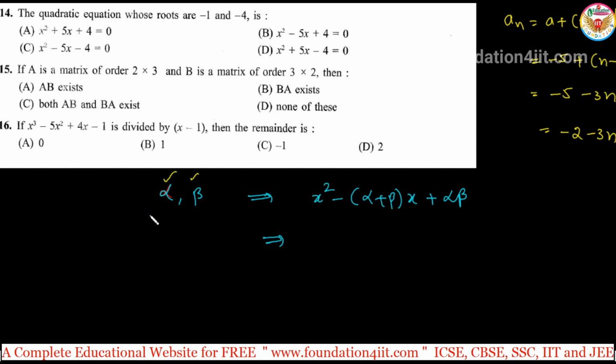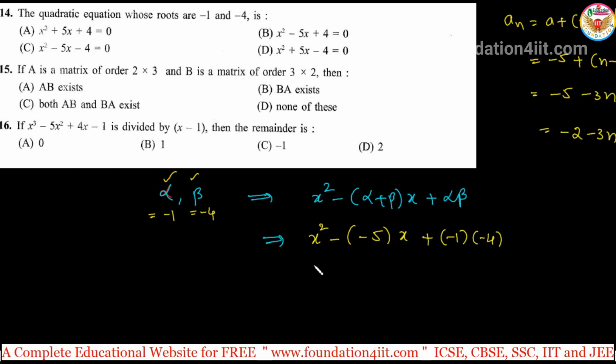So this is the equation of a quadratic equation when two roots are given. So alpha, beta is given; let alpha be minus 1 and beta be minus 4. Substitute in this: x square minus sum of the roots, minus 4 minus 1, minus 4, it is minus 5x plus product, minus 1 into minus 4. Simplify this: x square plus 5x plus, minus into minus is plus, 1 4 is 4. So x square plus 5x plus 4, right?